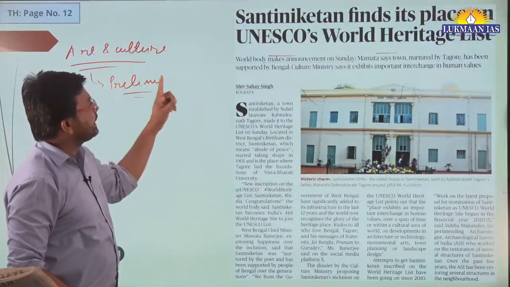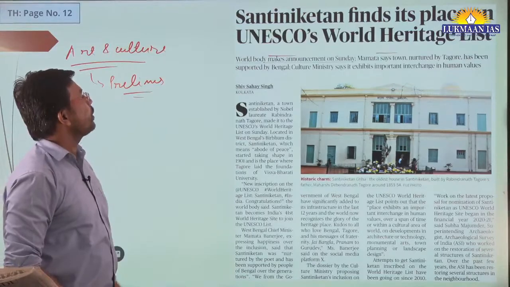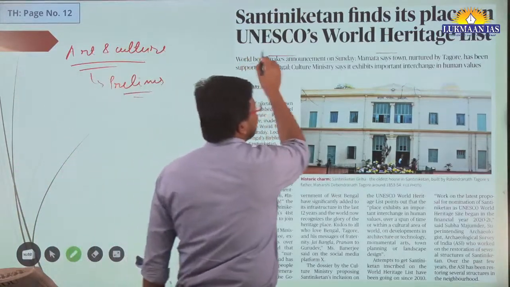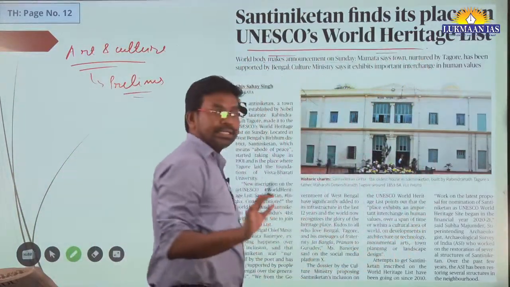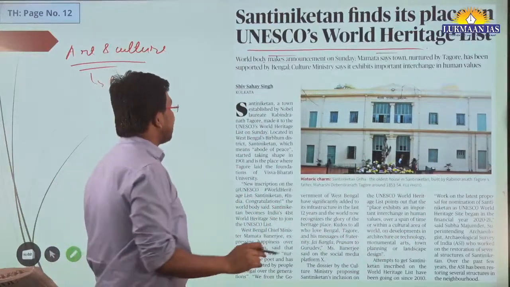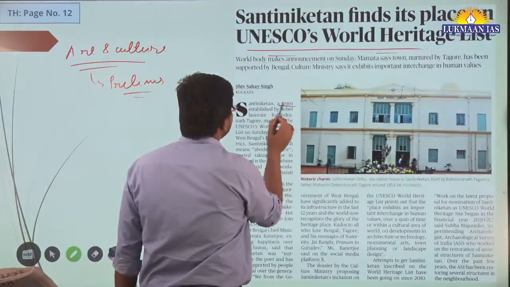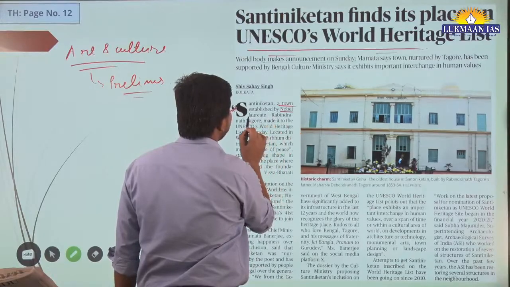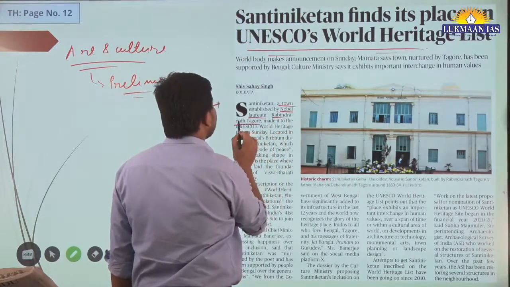It says Santiniketan finds its place on UNESCO's World Heritage List. So what is Santiniketan? In this article they have mentioned Santiniketan is a town which was established by Nobel laureate Rabindranath Tagore.